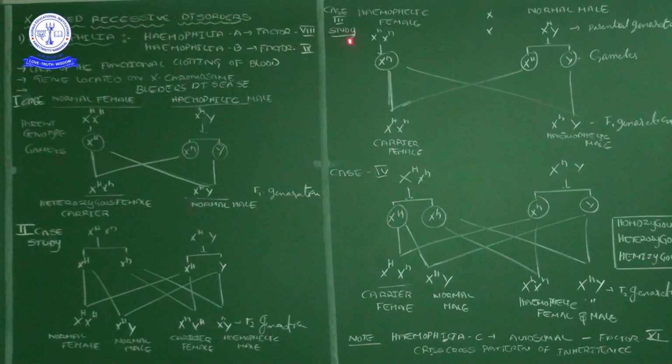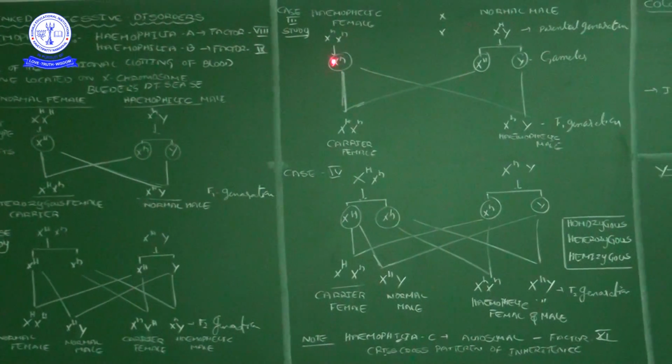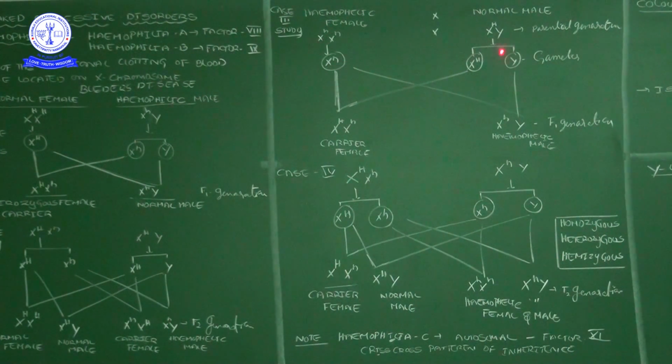Case study 2: a hemophilic female and a normal male. Here we take the reverse. Hemophilic female means XX condition. Hemophilic means the female is affected, so both must be small h, correct? That is X small h X small h. And a normal male is X Y, where the X contains the capital H. Now from the female, gametes will be produced that are X small h, and from the male, X capital H and Y.